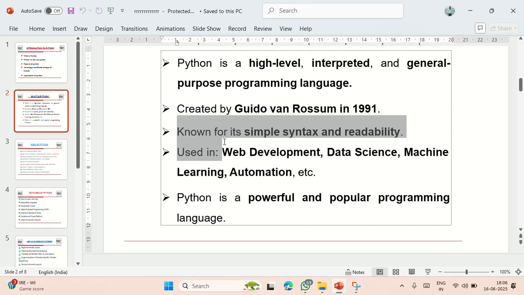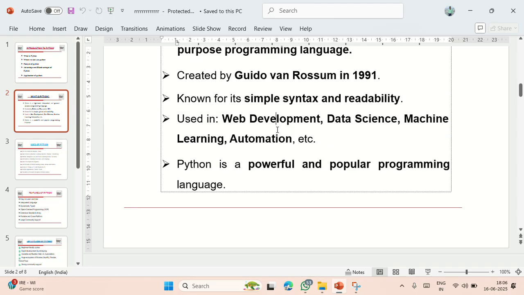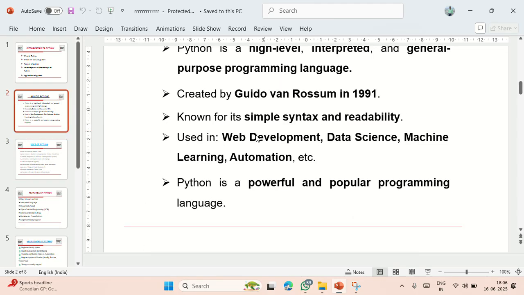It has simple syntax and readability, simpler compared to other programming languages, and we can use it for web development, data science, machine learning, automation, and many more.